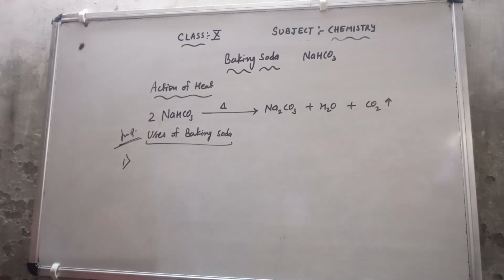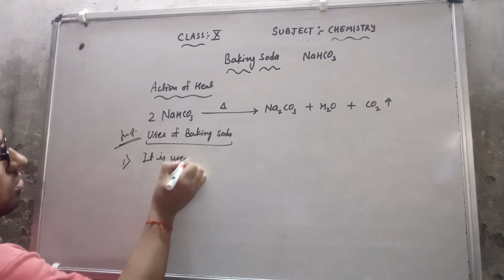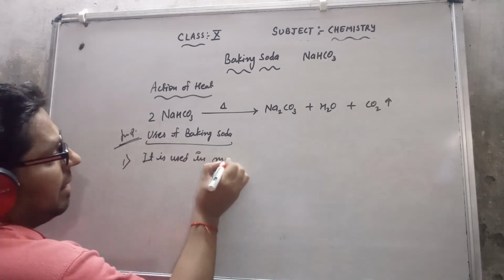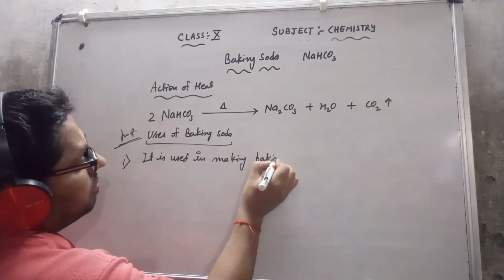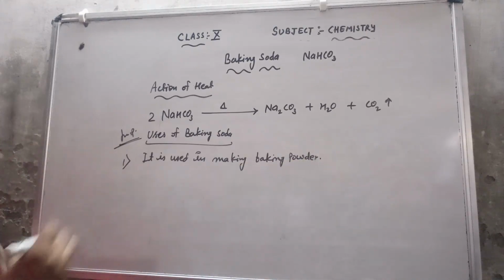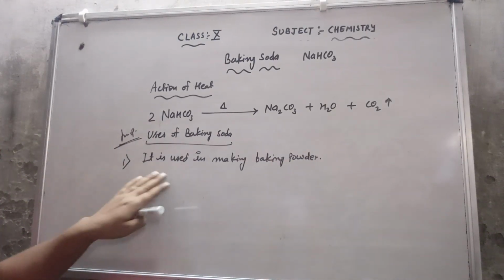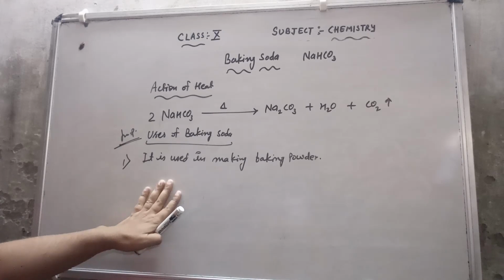The first use is in making baking powder. How to make baking powder? Simply, baking soda is used to make baking powder.